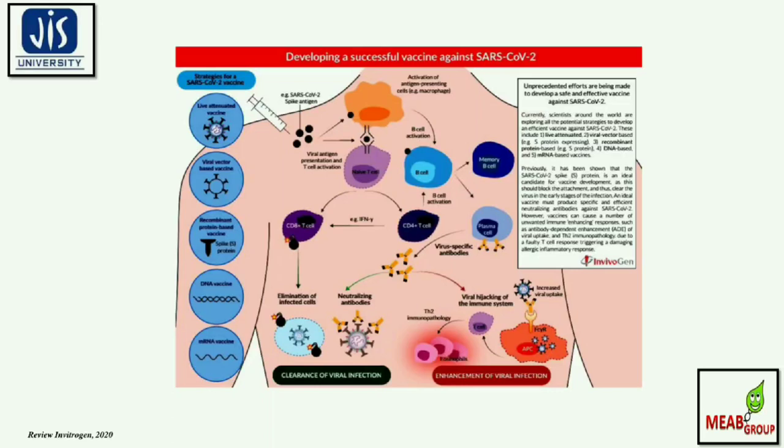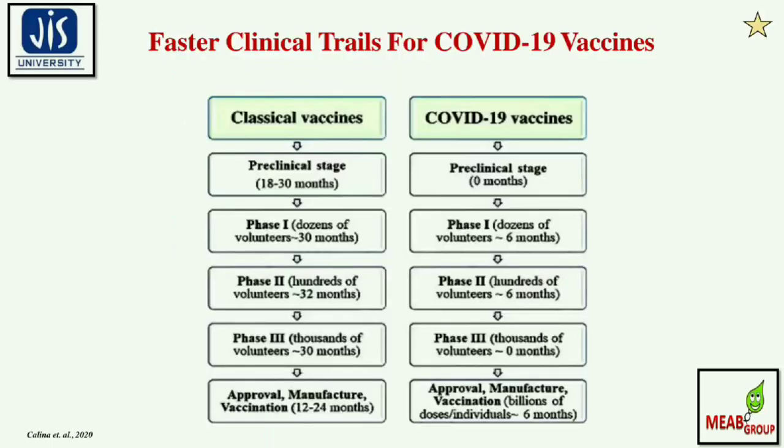Usually, a classical vaccine development process takes a longer time. Now, if you see this pictorial presentation, it clearly shows the preclinical stage, which requires 18 to 30 months, phase 1 with dozens of volunteers in 30 months, phase 2 requiring hundreds of volunteers in 32 months, followed by phase 3 with thousands of volunteers, which requires 30 months. Finally, it will get approved, manufactured and come to the market for vaccination, which overall requires 12 to 24 months.